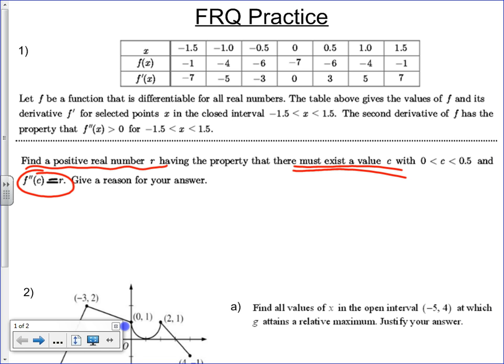Question. Do we know F double prime so that we could say, hey, where is it at 0? Where is it at 0.5? Is R in between? No. It's not IVT. If it's not IVT, EVT is there's a highest, lowest. Do they care? No. It's MVT or Rolle's. What do both MVT and Rolle's guarantee the existence of? A C such that, wait a minute, but what kind of C? A C such that F prime of C equals, fill in the blank depending on the theorem. They both guarantee the existence of a first derivative.